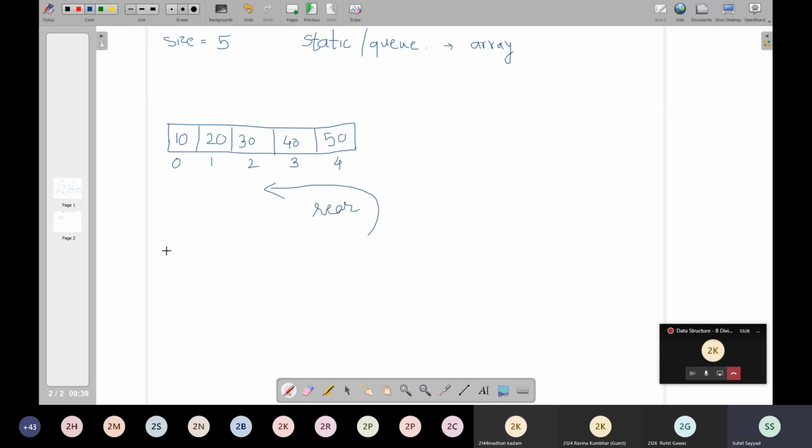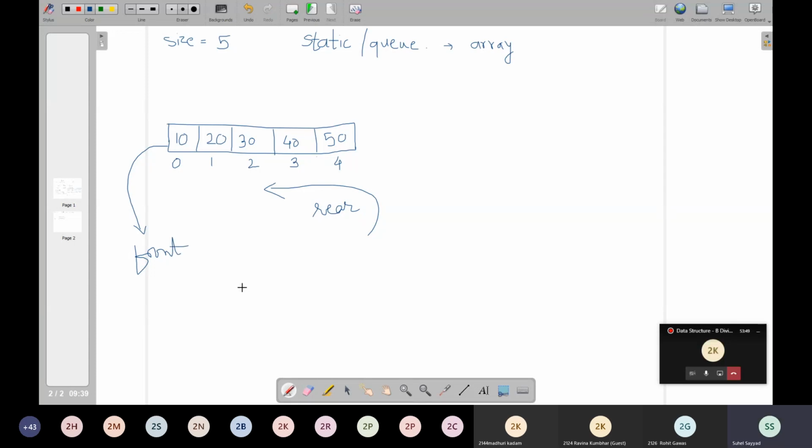He was coming and standing here, here, here, and here. And now, if someone wants to get deleted, from which end will he get deleted? From the front end, right? So this is the front end.